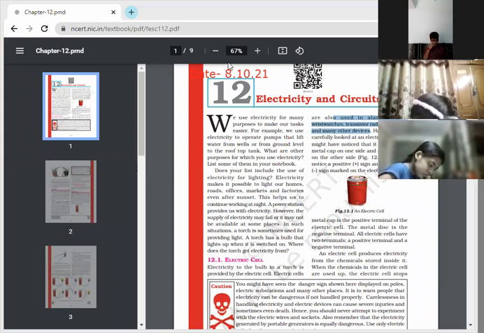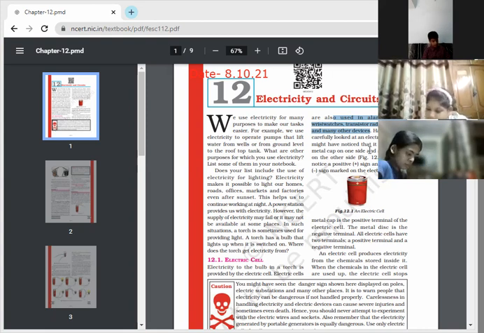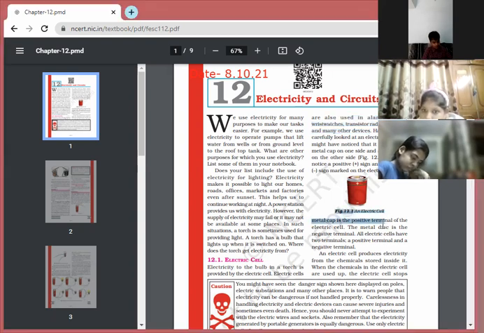Have you ever carefully looked at an electric cell? You might have noticed that it has a small metal cap on one side and a metal disc on the other side. Did you notice a positive plus sign and a negative minus sign marked on the electric cell? The metal cap is the positive terminal of the electric cell. The metal disc is the negative terminal. All electric cells have two terminals, a positive terminal and a negative terminal. Thank you, Avni.